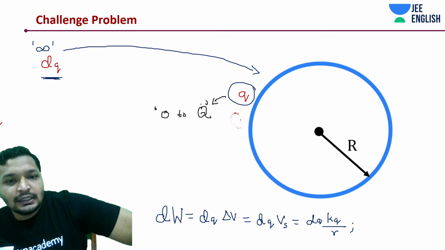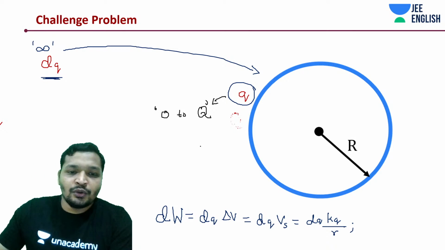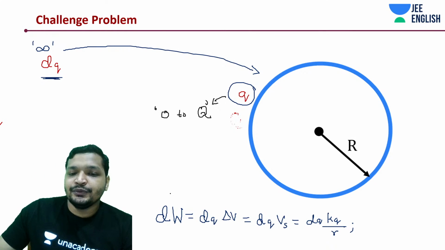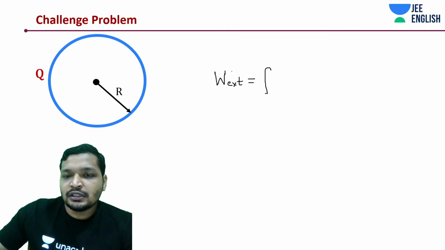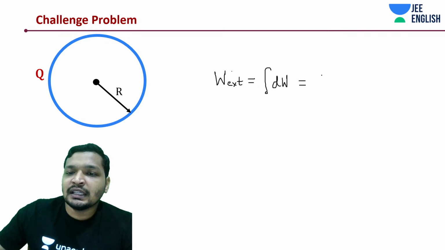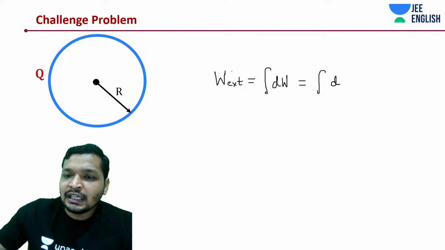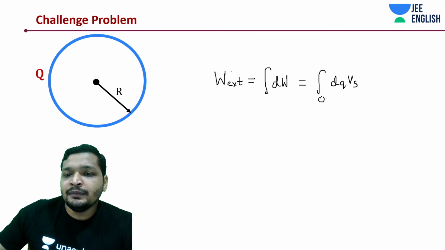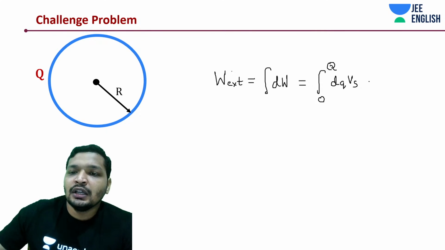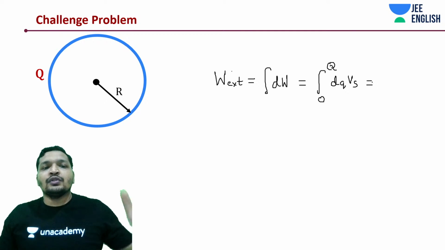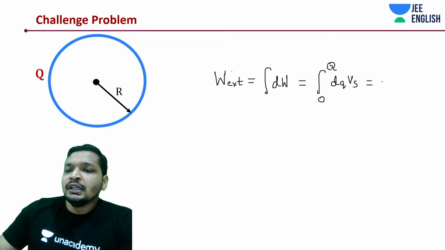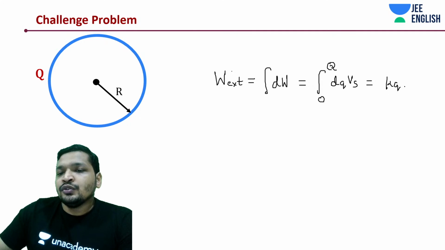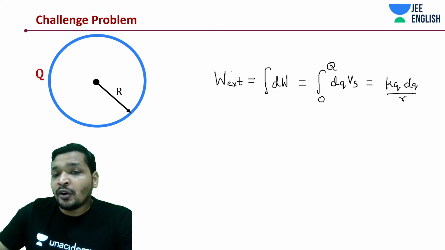That is it. So how much work needs to be done? Total work? Just integrate this dW. That is it, guys. Total work done is equal to that small work being done, which is nothing but dq times the potential. From 0 to Q we are doing such work. You can assume that as soon as you give a dq charge, it's getting uniformly distributed on the spherical shell. So it's going to be kq into dq by R.